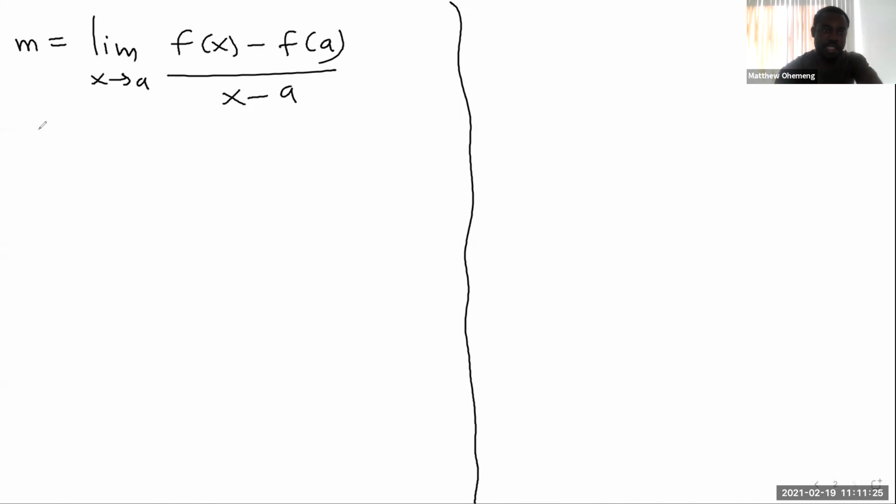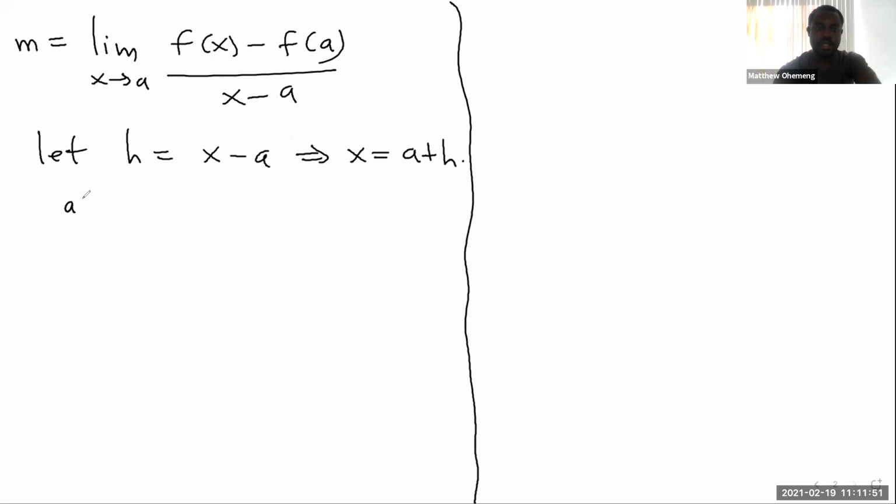So suppose I let h be equal to x minus a. If I let h be equal to x minus a, then I'm now going to reconstruct this limit from x to some h, right? So let h equal x minus a. If h equals x minus a, then that implies that x equals what? A plus h.